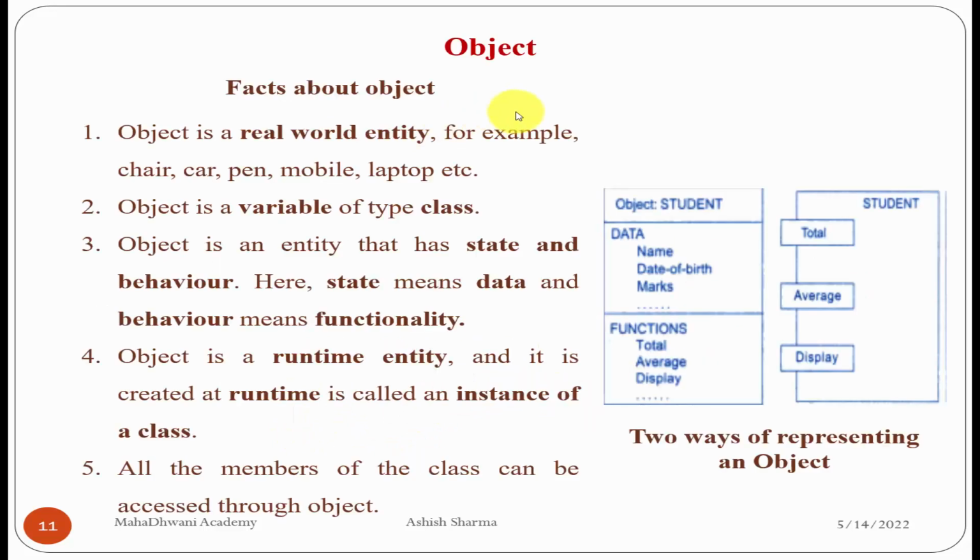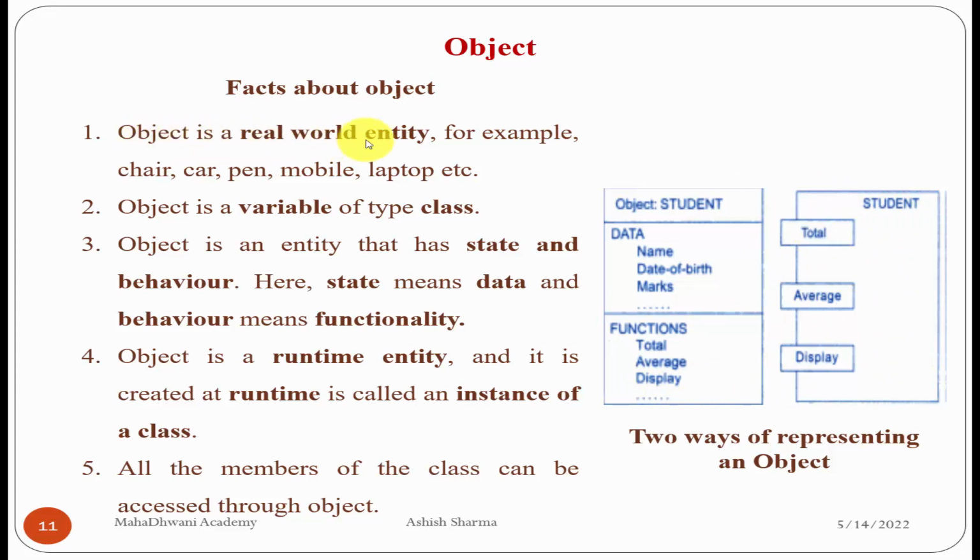After that, come to the object. The facts about the object. First see the graphical representation. Here the object is student, and we have written here three data members: name, date of birth, marks. And three member functions: total, average and display. This is another representation of the object. We can take directly here the name of the object, student, and we write here the behavior: total, average and display, the same. We can represent it in two ways. Anyway you can use it.